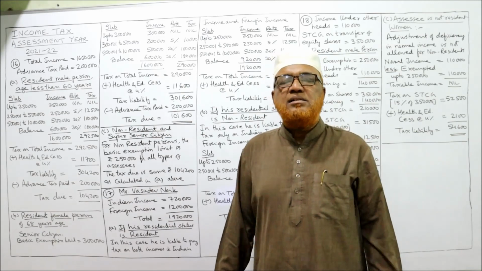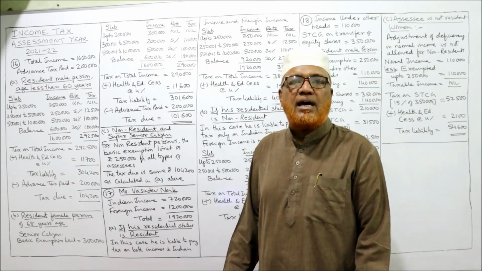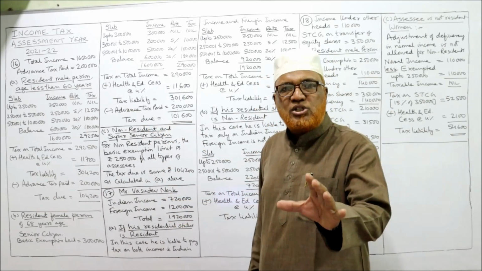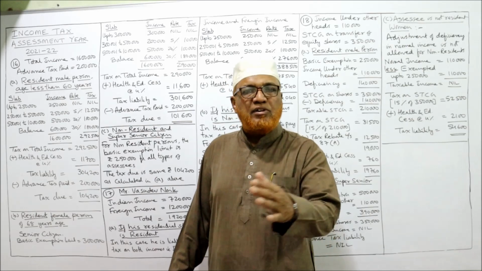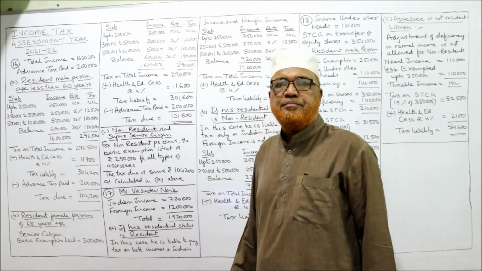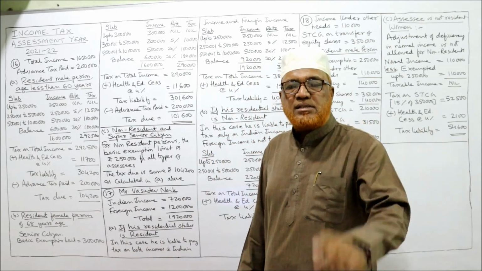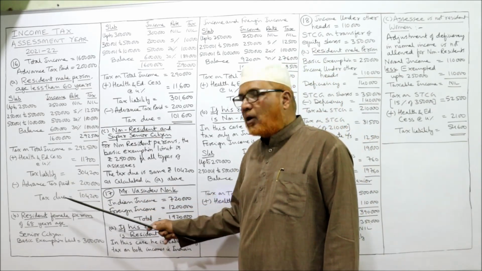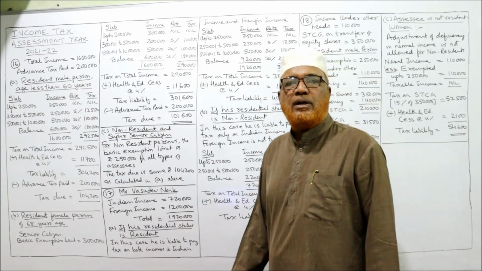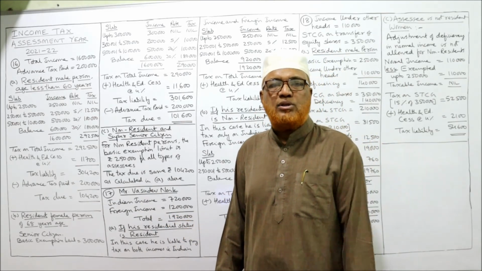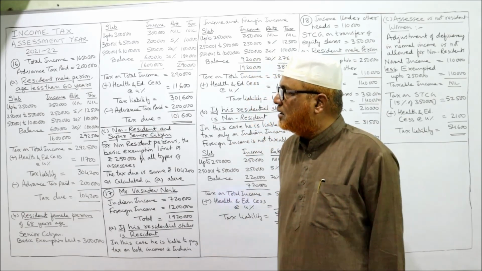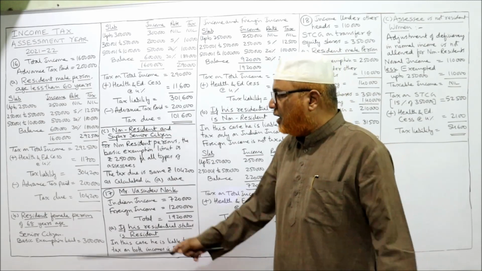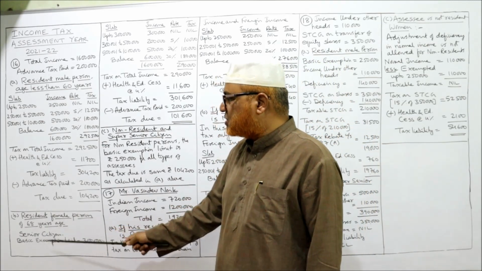But already the assessee has paid advance tax. How much advance tax? 2 lakh. That will be deducted here. Remember this point. First time we are coming across advance tax. In the previous problems we have not covered this point. In the coming problems also, remember always advance tax will be deducted from tax liability. Now tax due is 1,04,200. The assessee has to pay 1,04,200 now as tax. That's it. So this is the first situation A. Resident male person below 60 years. Now resident female person of 68 years of age.